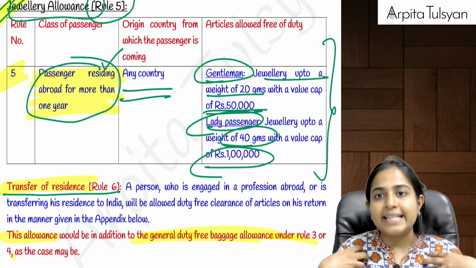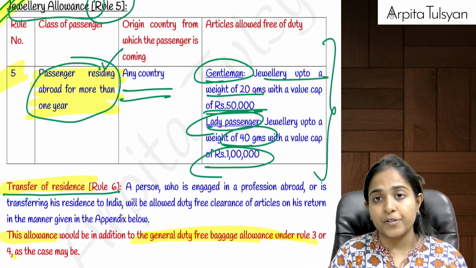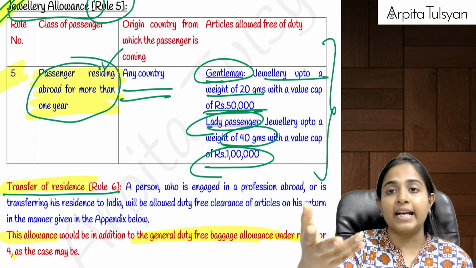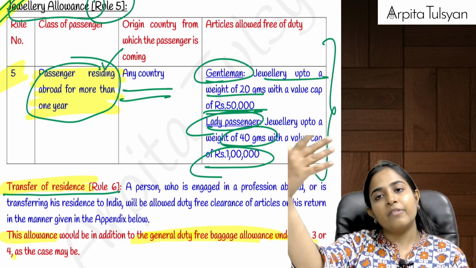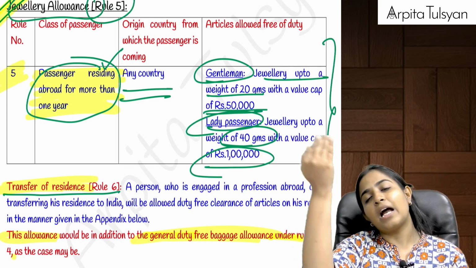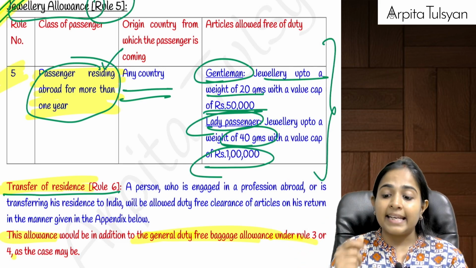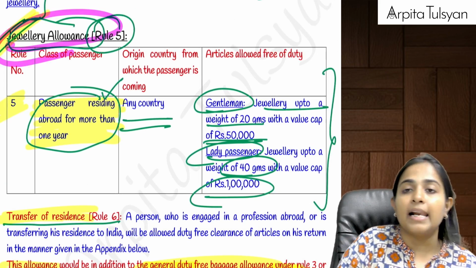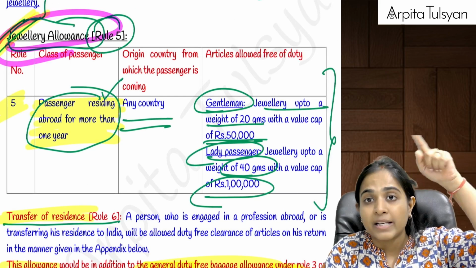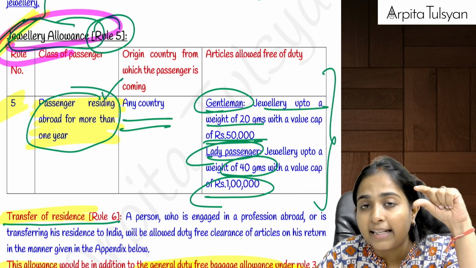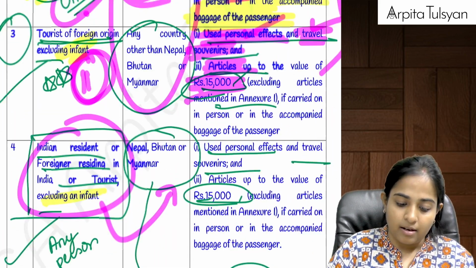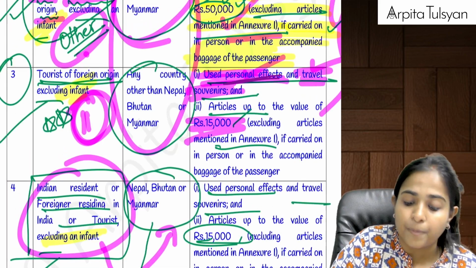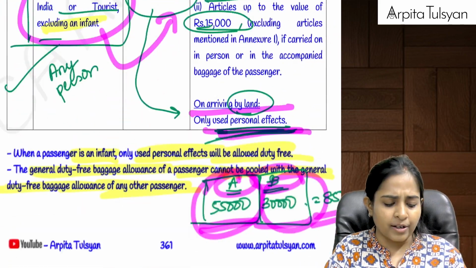Now, if there is any particular person who is coming from any country and that passenger has stayed outside India for more than 1 year, and now that person is coming to India, then he can bring some jewelry. That person is going to get some extra jewelry allowance. See, 15,000 and 50,000, that is separate. In those articles, jewelry will be included. Jewelry is not included in used personal effects, but it can be included in this particular articles limit.